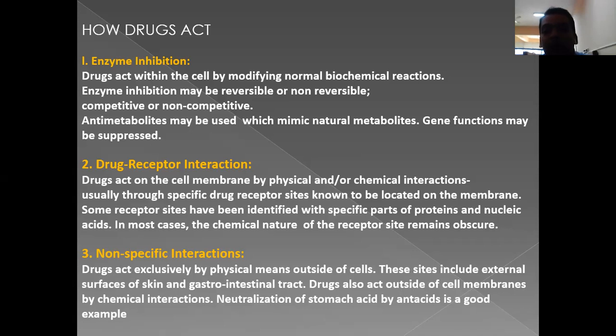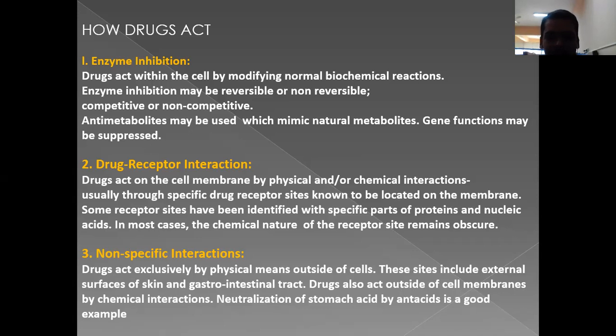Like antimetabolites, which can mimic the activity and mimic the responses. Gene function may be suppressed, and this is due to enzymatic inhibition. Now coming to drug receptor interaction, the drug interacts to give a response. The drug acts on the cell membrane by physical or chemical interaction.